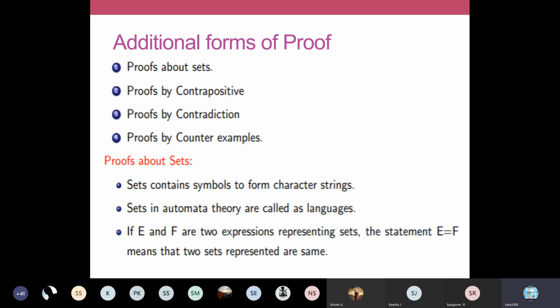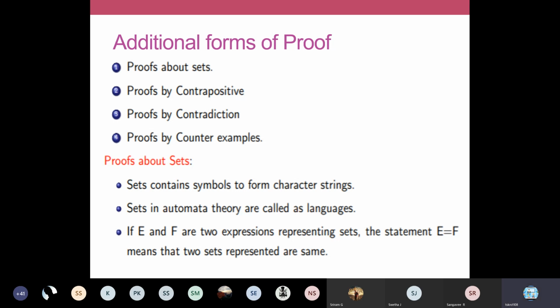Proof about set means it defines the set notation. In mathematics, you studied set theory, is it not? A set A is equal to 1, 2, 3, 4. A set B is equal to 4, 5, 6, like that. We can perform union or intersection or minus operation on your sets. So proofs based on your sets are called proof about set. There you can prove that A union B is equal to B union A. That commutative law, associative law can be proved.